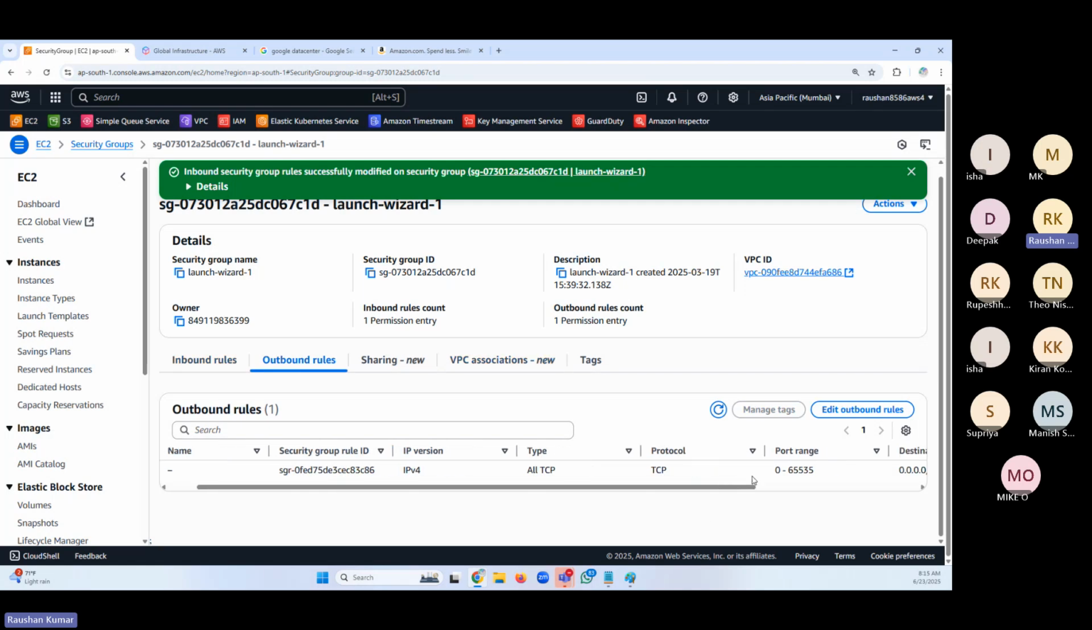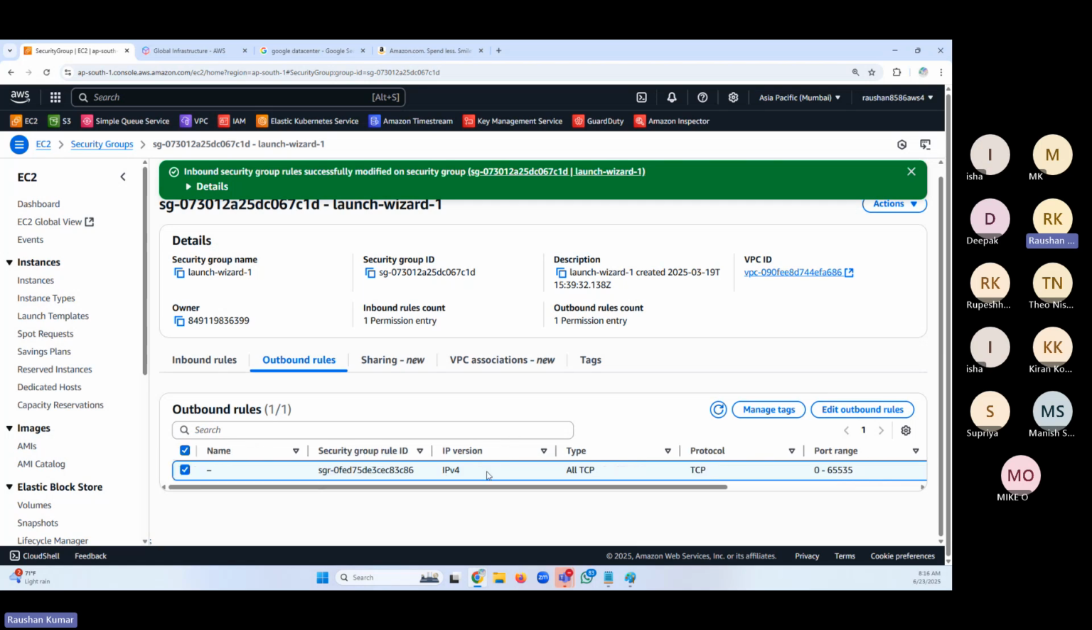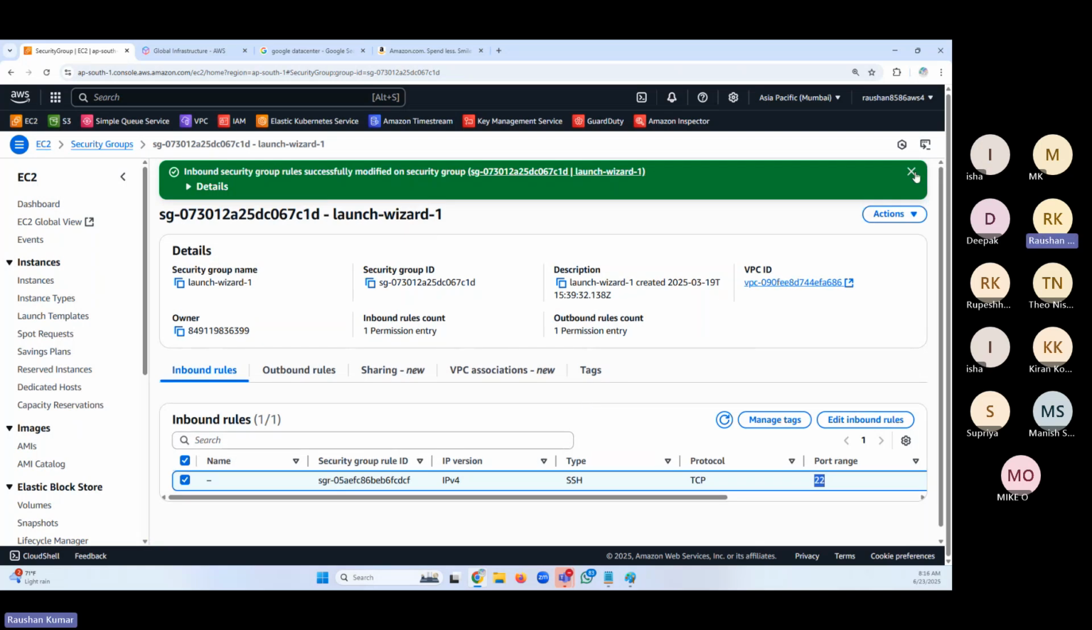Outbound rule is mostly by default. Everything, all ports, is allowed, so no need to change the outbound rule. Mostly in the inbound rules we have made sure that port 22 is allowed. That's it. Let's do SSH.